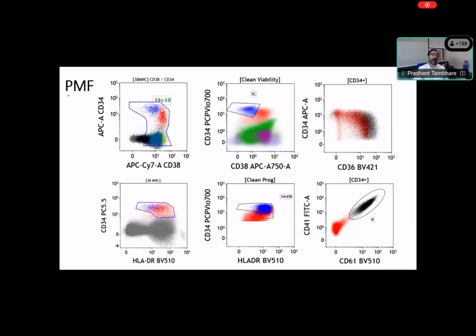Again, this is the case of primary myelofibrosis. You can see the normal maturation pattern will be like this, but here you can see the clustering. You can clearly see the clustering is there. There is arrested maturation. Here, the overexpression of 336 we can see.